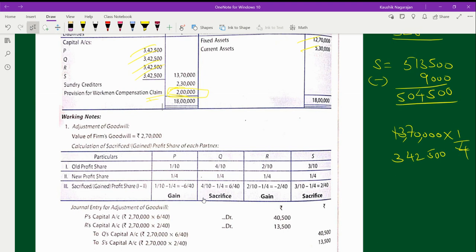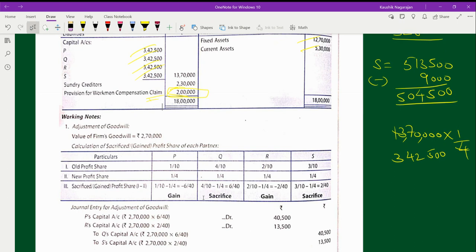Any doubt with respect to adjustment of capital in change in PSR concept? Please do let me know. If this is clear, then you can sign out if there is no doubt, and after a few hours I'll upload the video of admission of a partner, the adjustment of capital, because I don't want you to waste your time.